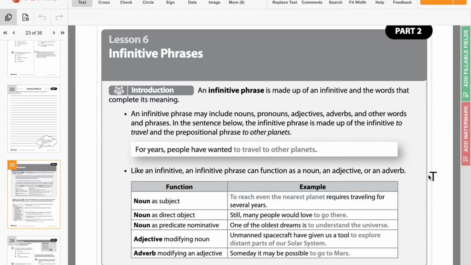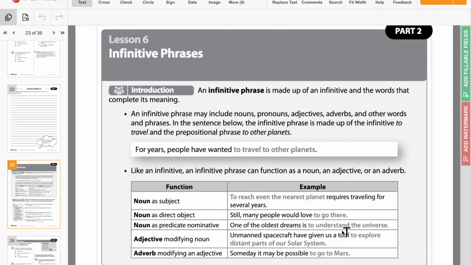Now, an adjective, modifying a noun. An adjective is describing something, so this would be an adjective that is describing or expanding on the noun. So it says, unmanned spacecraft have given us a tool to explore distant parts of our solar system. So if we said to explore what? The answer would be distant parts of our solar system. Because exploring different parts of our solar system describes the tool. What does the tool do? It explores different parts of our solar system.